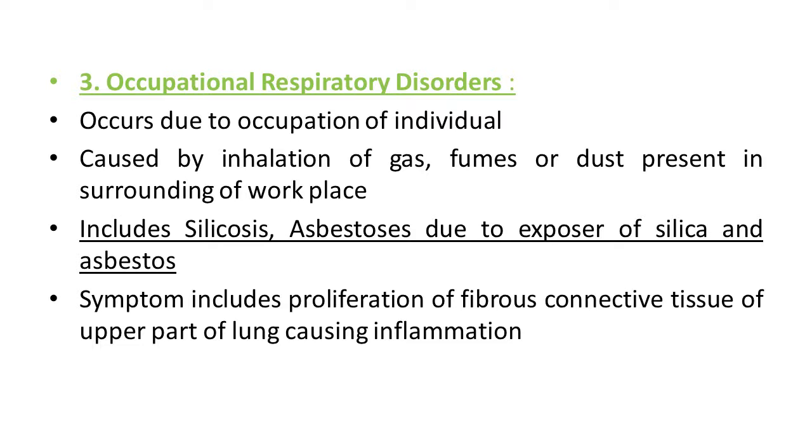The main disorders related with this type are silicosis and asbestosis, due to exposure to silica and asbestos in some industries. Symptoms include proliferation of fibrous connective tissue of the upper part of the lung causing inflammation.